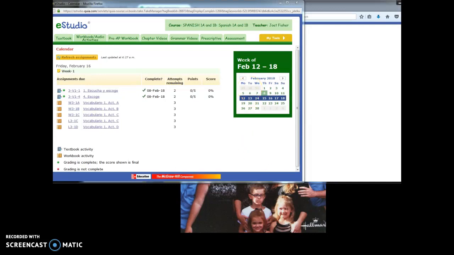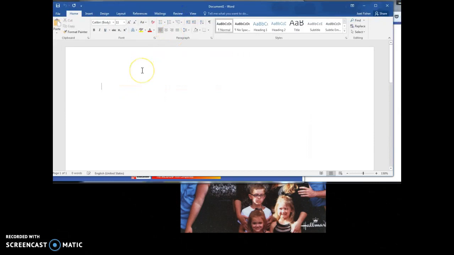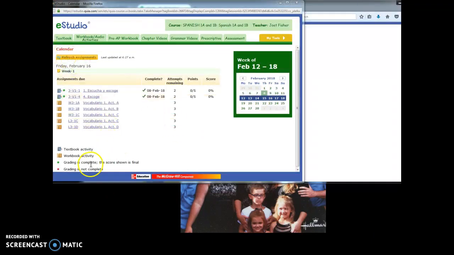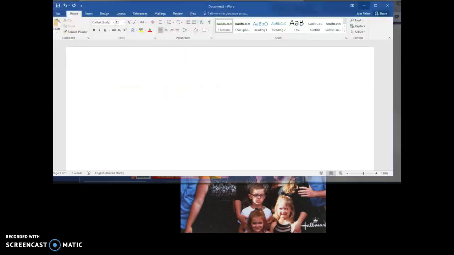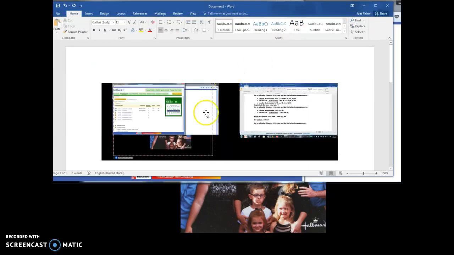And you're going to do this for every assignment. And then I'm going to press control, whoops, that's not what I wanted. Let's get back here. I thought I screenshotted this. Okay, control print screen. I don't know what I was thinking. And then control V. There we go.